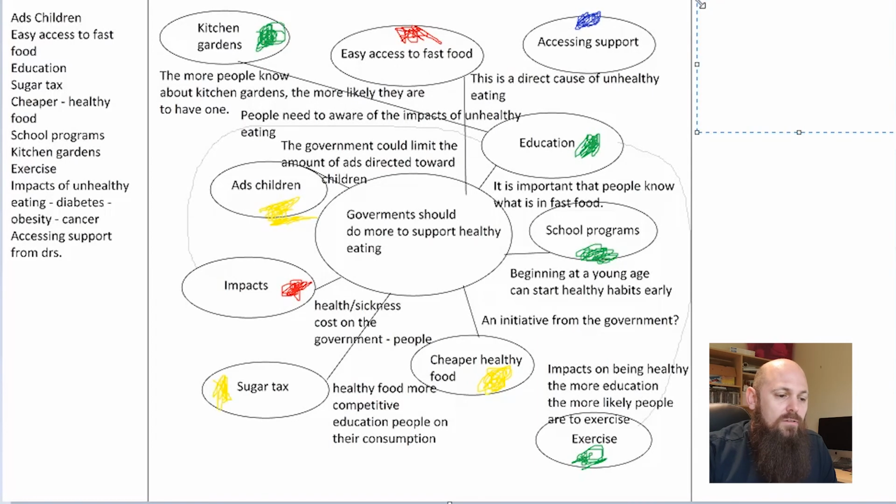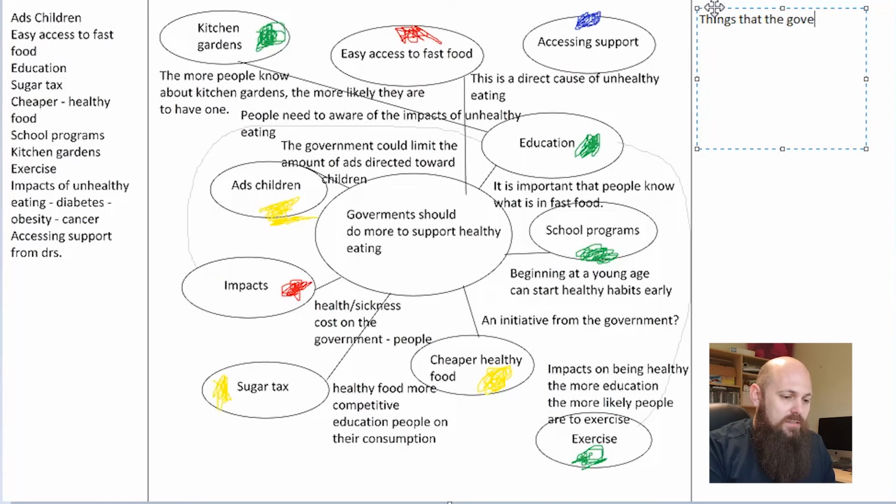Now, in order to make this a little bit easier to figure out later, what we do is we write down what the overall topics are that we're going to look at. So this first one, now I was going to do this yellow, but you can't really see it. So let's do it black. Things that the government could do to help to support healthy eating.